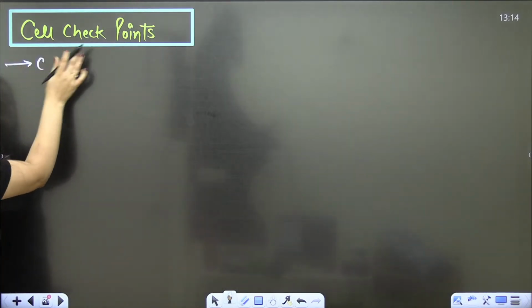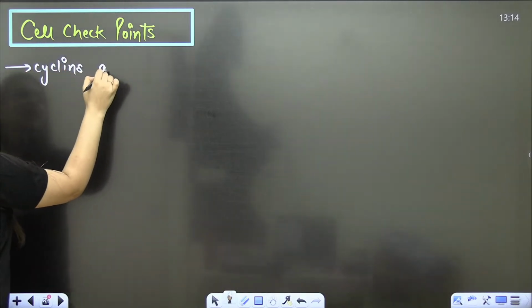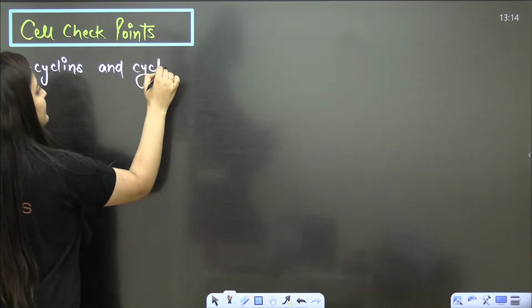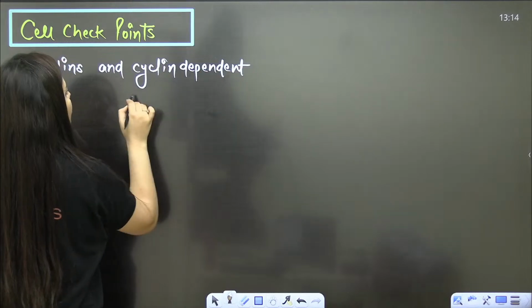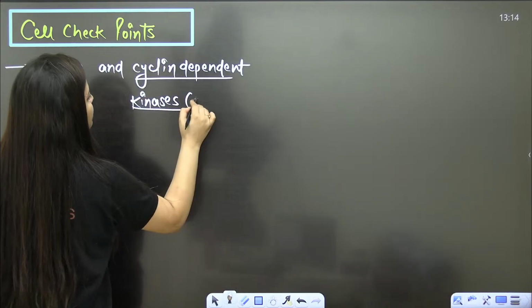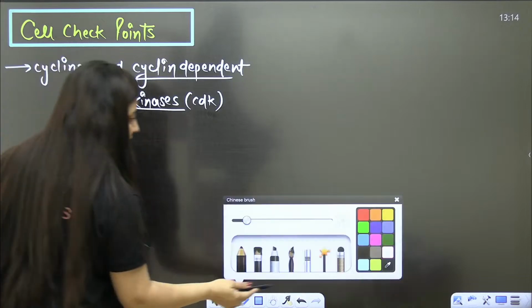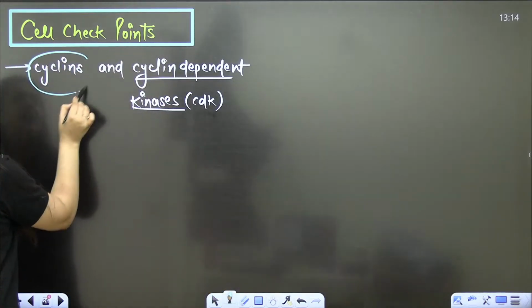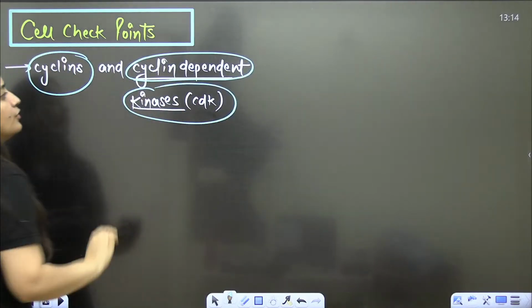So when you talk about the checkpoints, we are going to discuss certain enzymes, certain proteins. We basically talk about the cyclins and cyclin dependent kinases, that is CDK. So what do we have? The cyclins are there and cyclin dependent kinases, right? What do we have?